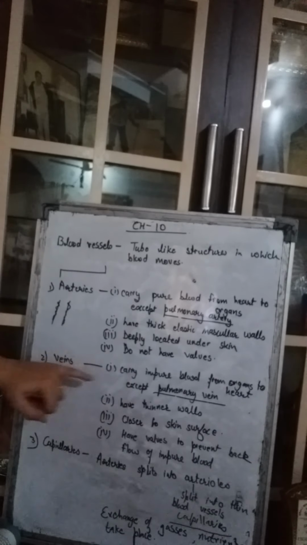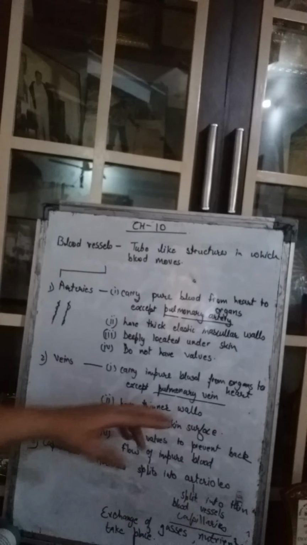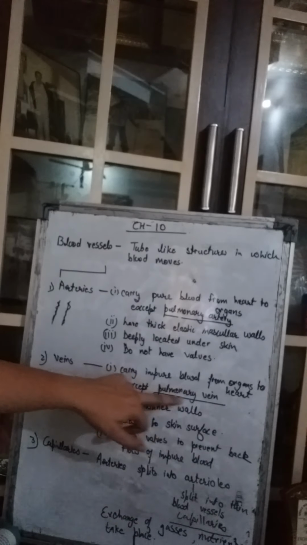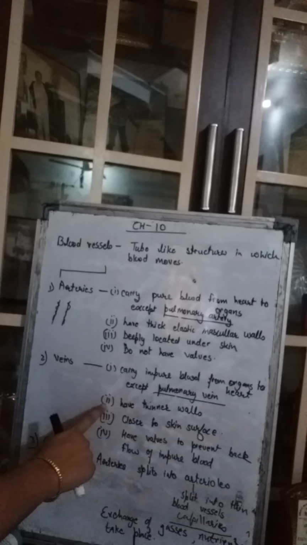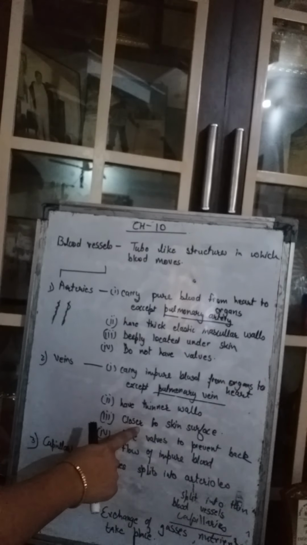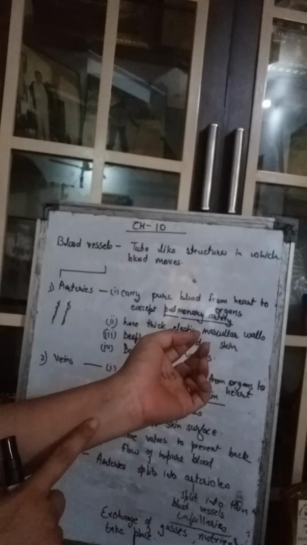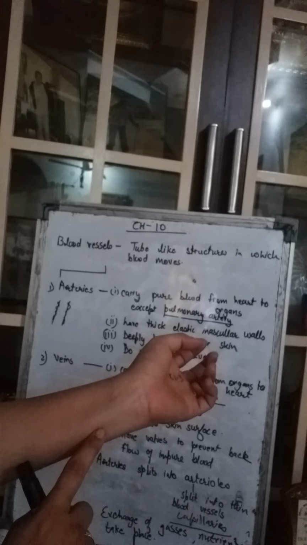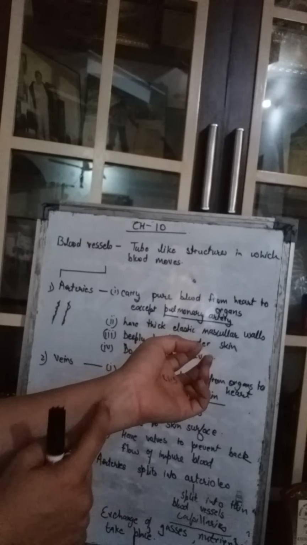Okay. Similarly, the veins carry the impure blood, the deoxygenated blood. But there is a special vein called the pulmonary vein. This pulmonary vein carries the pure blood. Now these veins have thinner walls, very thin walls, and they are located very close to the skin surface. See here, when we see our wrist, can you see these green veins, these tube-like structures? These are the veins, and they are located very near to our skin, and we can see them.